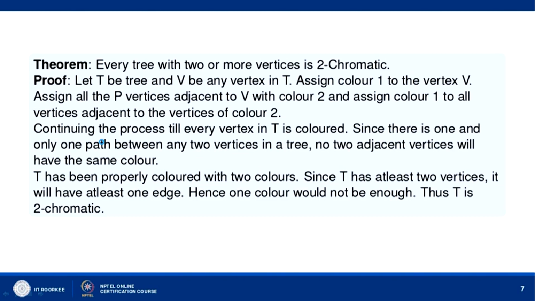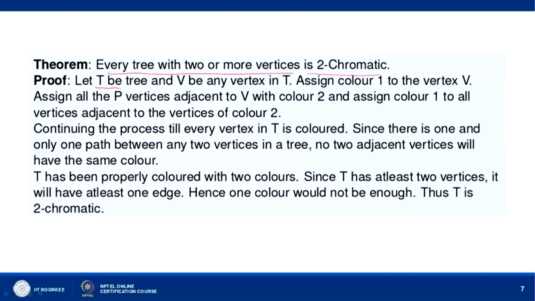Now, if you take any tree with two or more vertices, it is 2 chromatic. That means, a tree with two vertices or more than two vertices can be painted with 2 colors. The minimum number of colors that can be used to paint this tree will be 2. So, let T be a tree and B be any vertex in T. Let us say this is the vertex. We can assign color 1 to this vertex, and assign all the vertices adjacent to B with color 2. Say suppose this is like this.